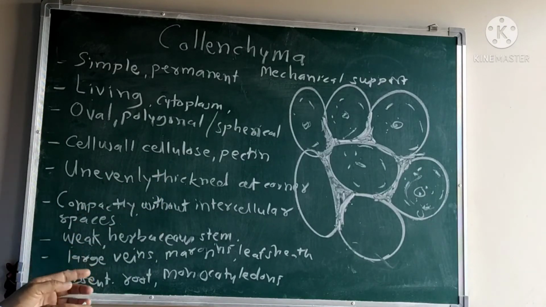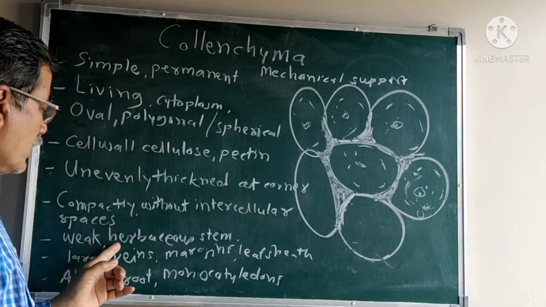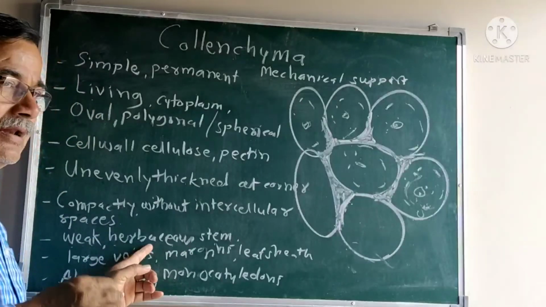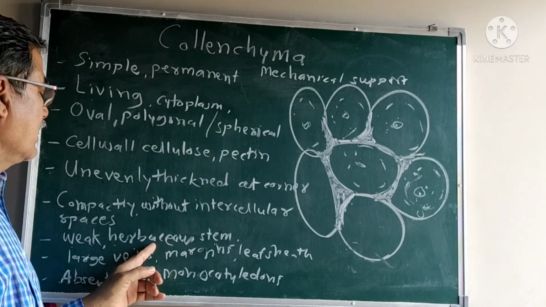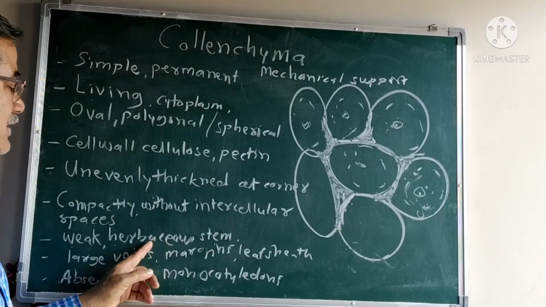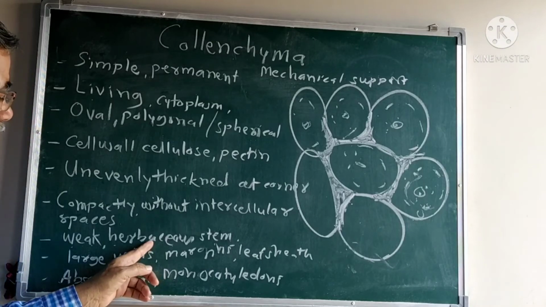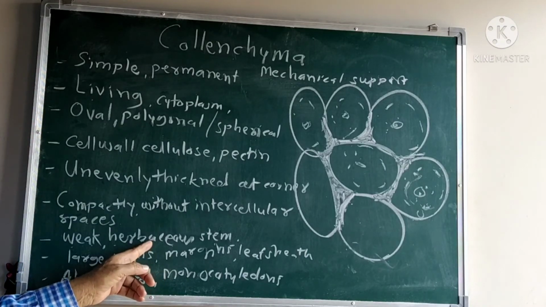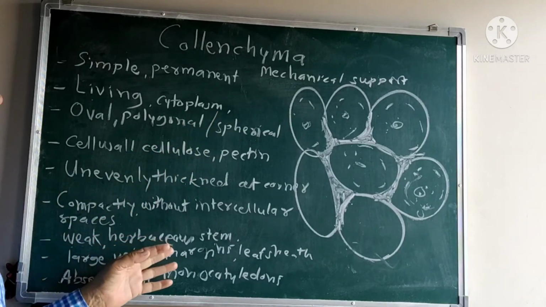In herbaceous plants, throughout its life, the stem is green, delicate, soft, and there is no secondary growth. Such stems are known as herbaceous stems. In these plants, collenchyma tissue is naturally present to give mechanical strength and support.